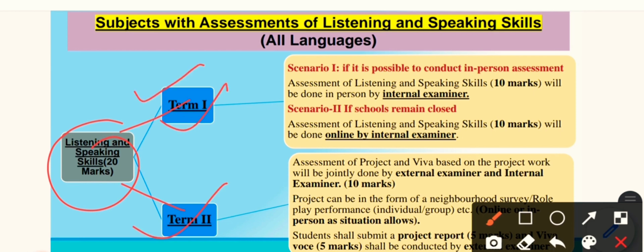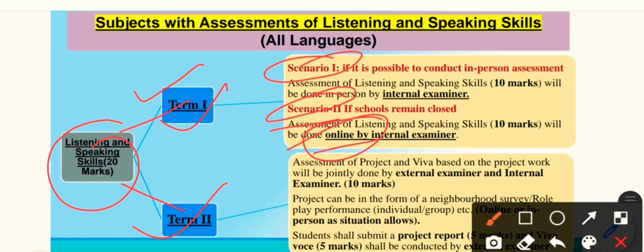It says scenario 1 is that if it is possible to conduct a personal assessment of listening and speaking skill, 10 marks will be done in person by the internal examiner. This scenario 1 means when there is no pandemic situation. But if there is a pandemic situation, then scenario 2 will be applicable if the school remains closed. In that case, the assessment of listening and speaking skill will be done online by the internal examiner. In both cases there is an internal examiner, but in the first scenario it is done personally, and in the second scenario it is done online.